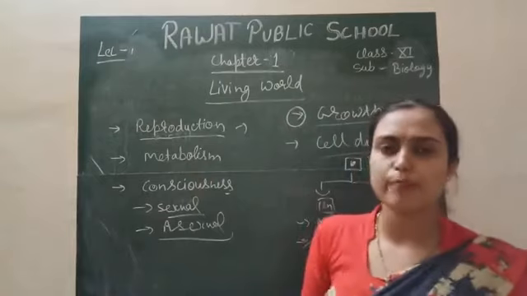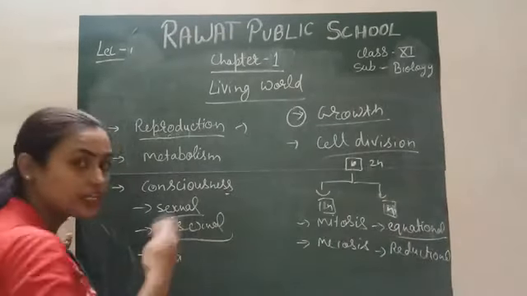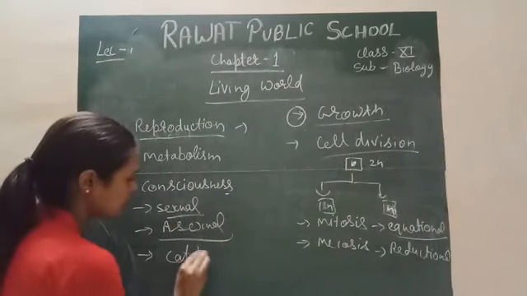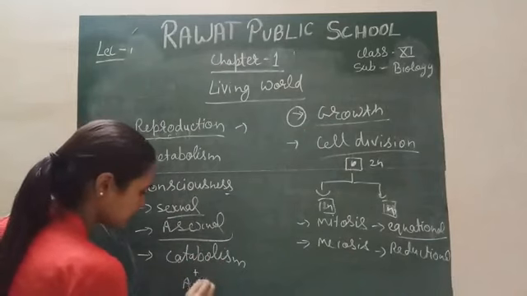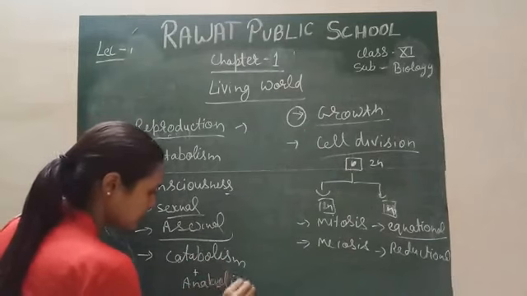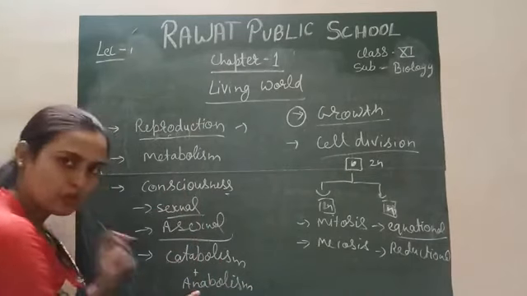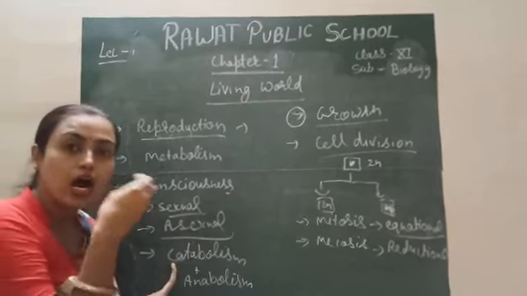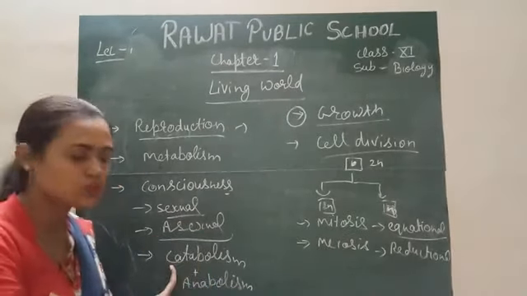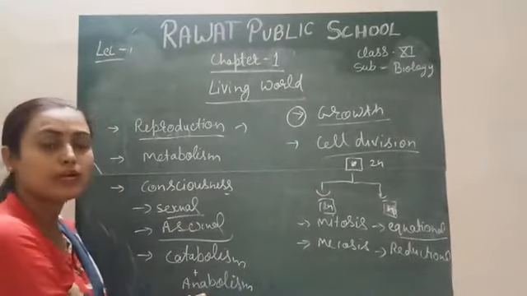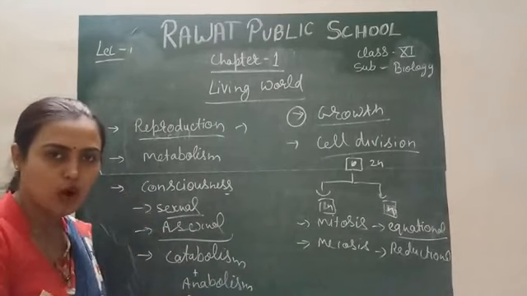What is the meaning of metabolism? Metabolism means formation and destruction. It means catabolism and anabolism. Simply, metabolism is the combination of catabolism and anabolism. Catabolism means dissociation: a complex substance is dissociated into its simplest form, and anabolism means simple substances combine to form a complex substance.